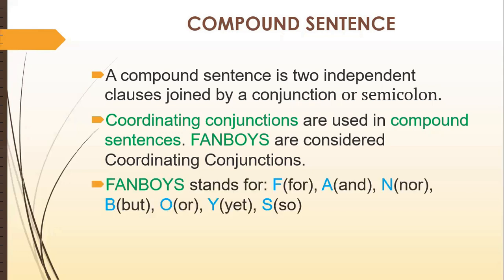FANBOYS stands for: F for, A and, N nor, B but, O or, Y yet, S so. There are seven in number.